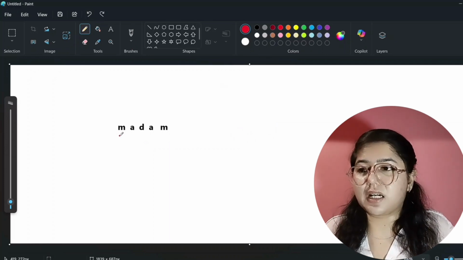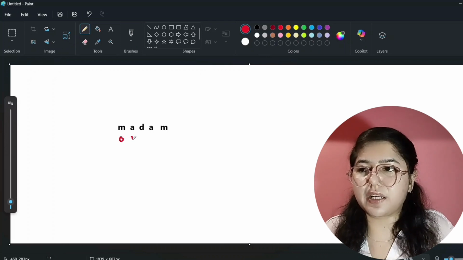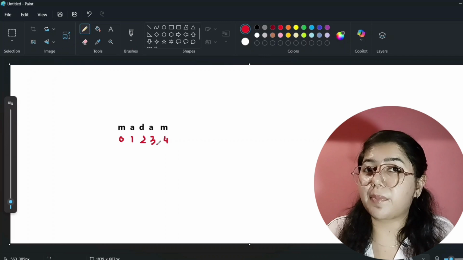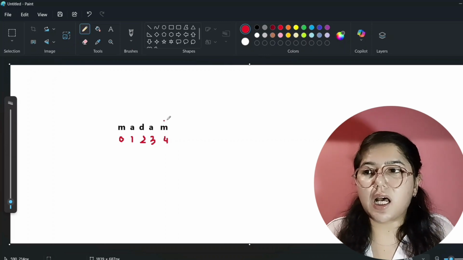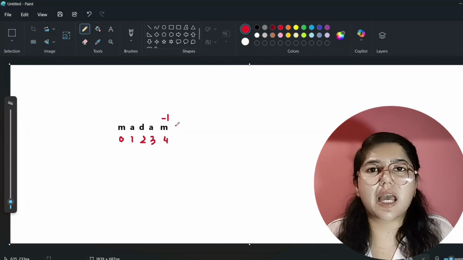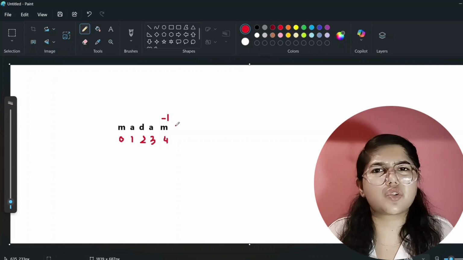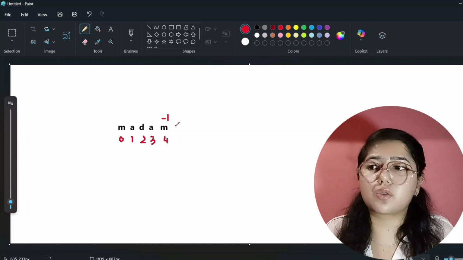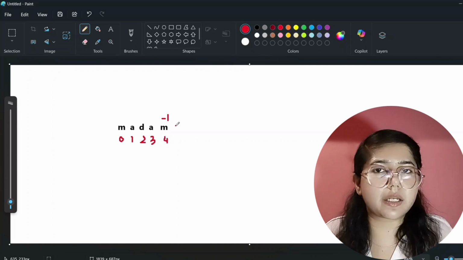See here, I have already taught you that each and every character in the string has an index number, that is 0, 1, 2, 3, and this is 4. But one more thing I also taught you in tuples and dictionary, and that is the last index, which we can also say is -1. Yes, we can say that. -1 means the last index character. Whatever your string length is, it doesn't matter. Your string can be 10 characters, 20 characters, or 1000 characters.